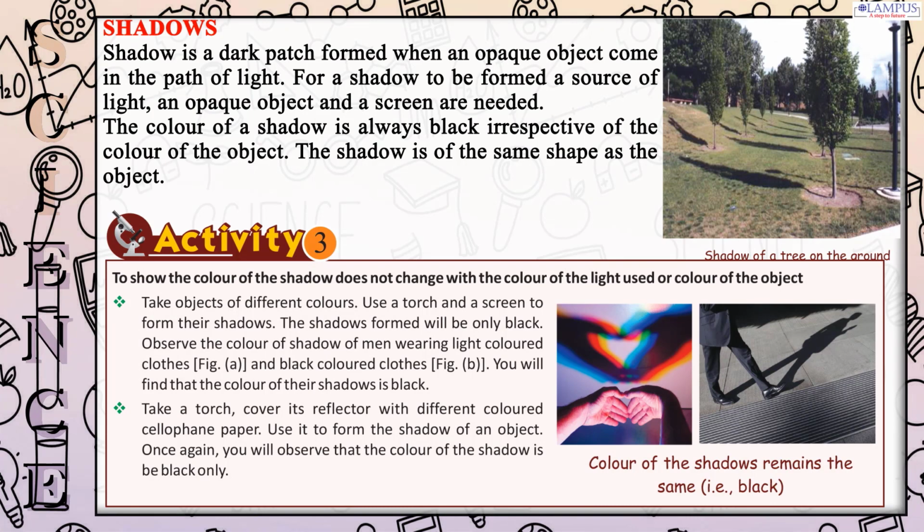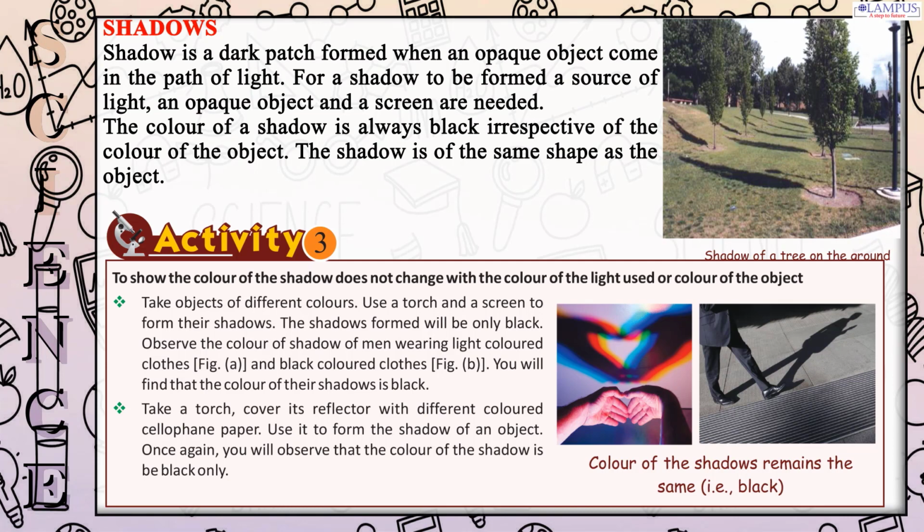Activity 3. To show the color of the shadow does not change with the color of the light used or color of the object, we take objects of different colors. Use a torch and a screen to form their shadows. The shadows formed will be only black. Observe the color of shadow of men wearing light-colored clothes, Fig. A, and black-colored clothes, Fig. B. You will find that the color of their shadows is black.